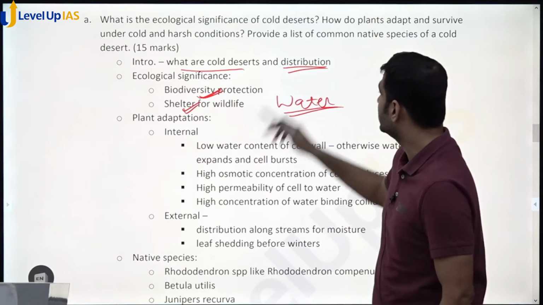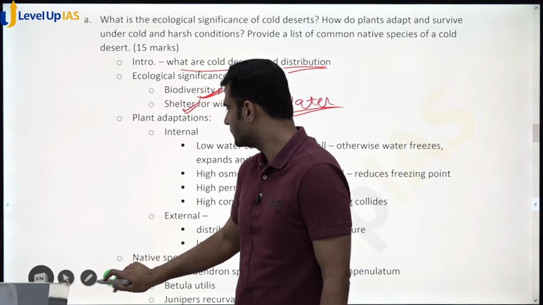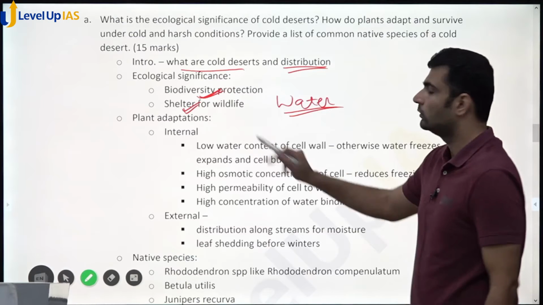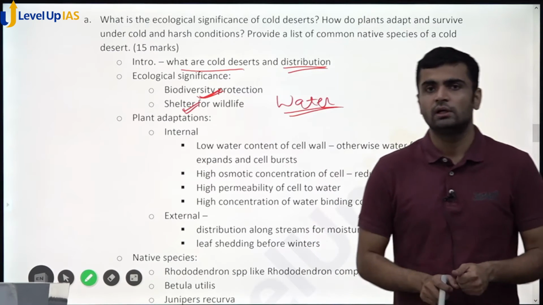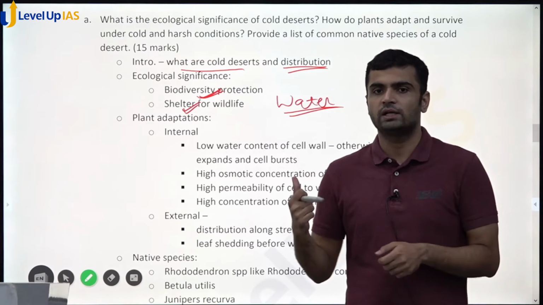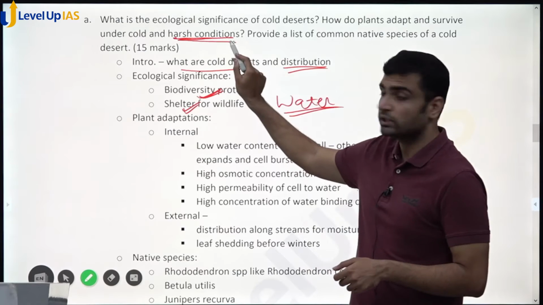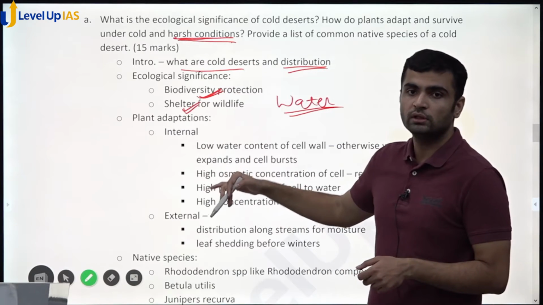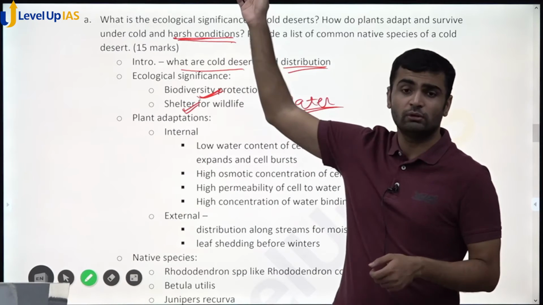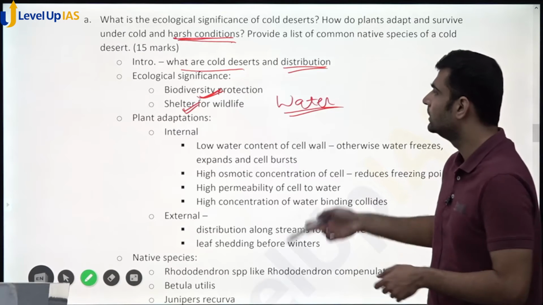Okay, so second question, where you have a lot to write. Fine. What are the adaptations? So there are internal adaptations and there are external adaptations. What would these plants adapt for? These are harsh conditions that are mentioned in this question itself. You can mention those before attempting this part of the question. And what are those harsh conditions? We have already seen in question number 1, 1A as in.